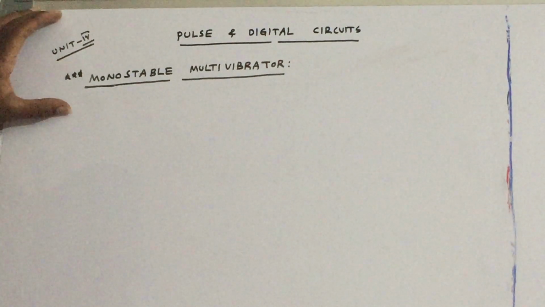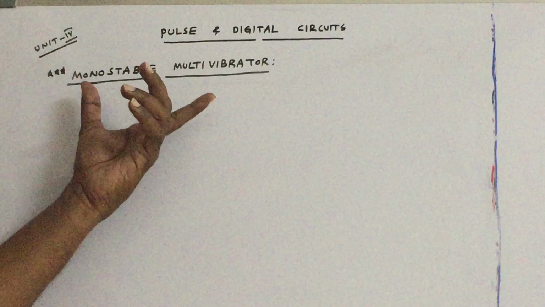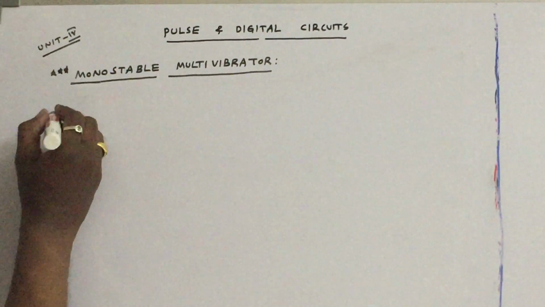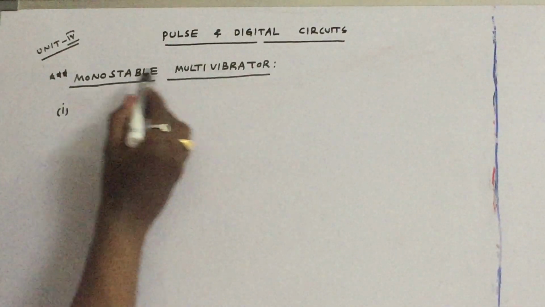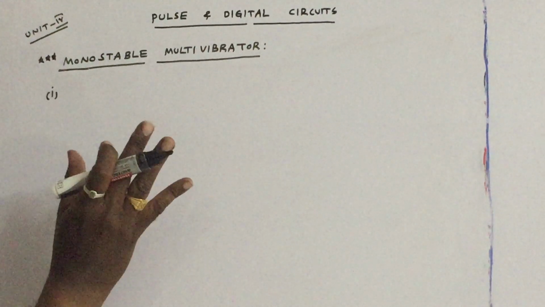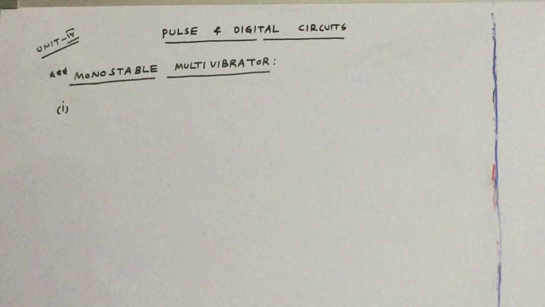Let us see another very important article of Unit 4 from Pulse and Digital Circuits, the monostable multivibrator. Let us see what this multivibrator is. So let us write one by one. As the name itself indicates, monostable multivibrator. This multivibrator consists of one stable state and one quasi-stable state. So that is the first point you have to mention.